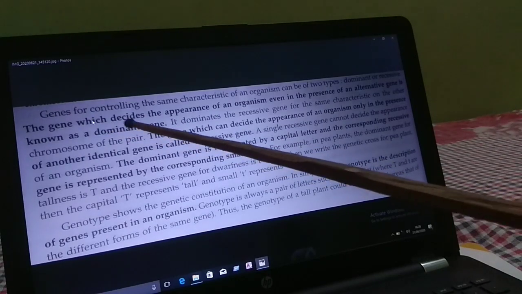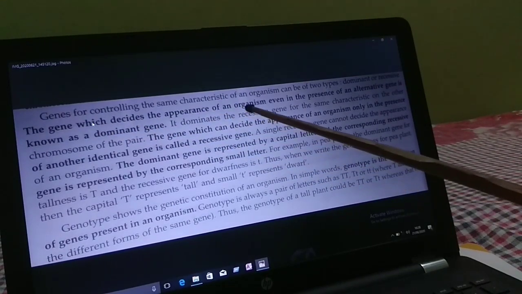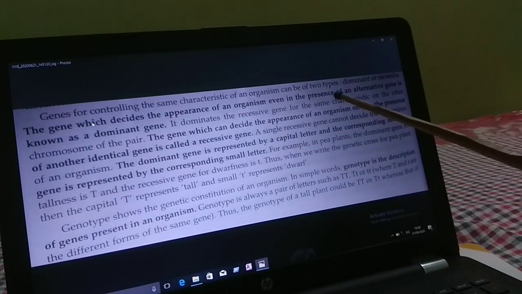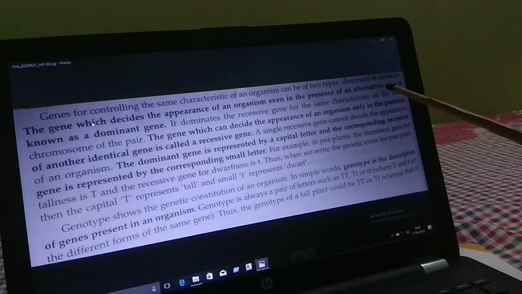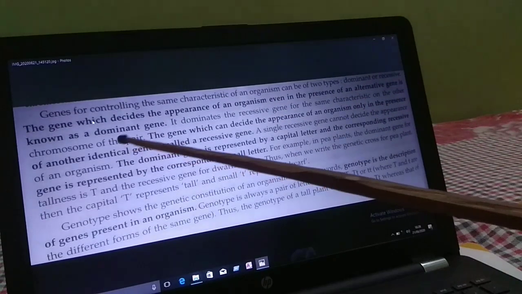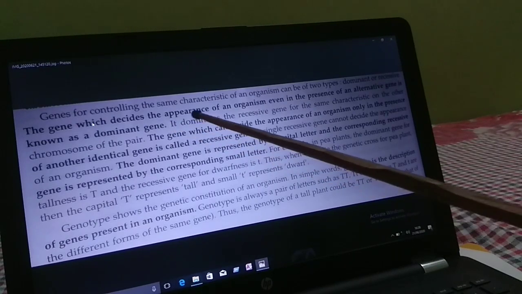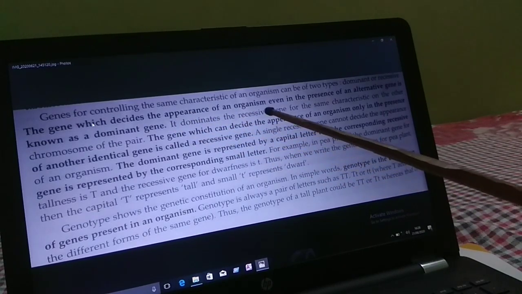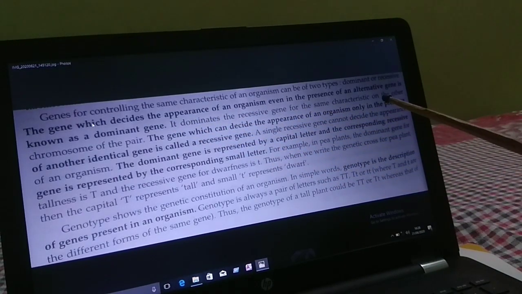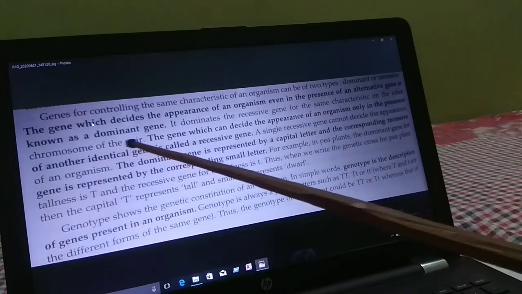The gene which decides the appearance of an organism even in the presence of an alternative gene is known as the dominant gene. It dominates the recessive gene for the same characteristic on the other chromosome of the pair.